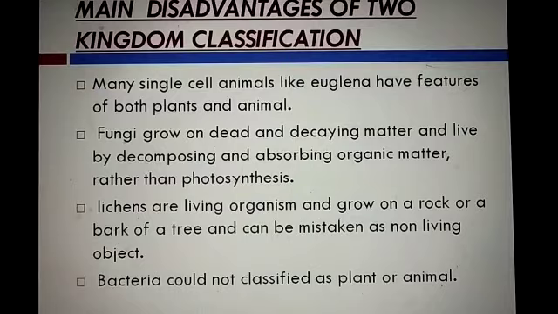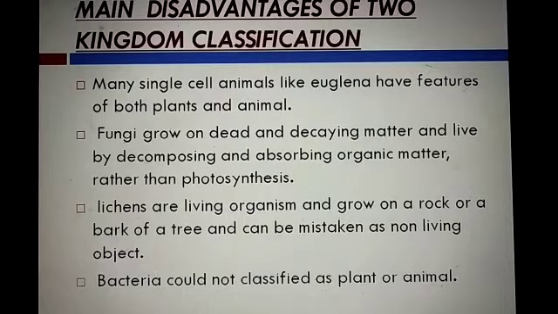And second, fungi grow on dead and decaying matter and live by decomposition and absorbing organic material. Fungi have a cell wall, so Linnaeus kept them in Plantae. But how can we keep fungi in the Plantae kingdom? Plantae have the feature of a cell wall, and fungi also have a cell wall, which is made up of chitin.